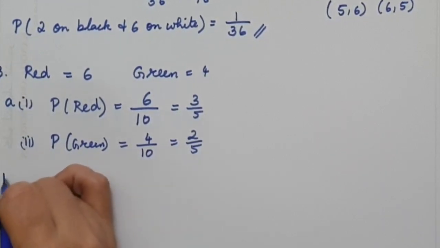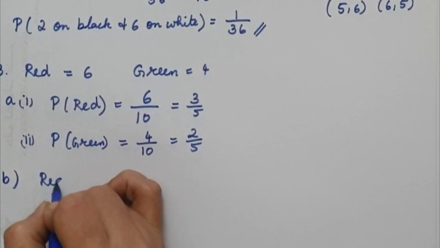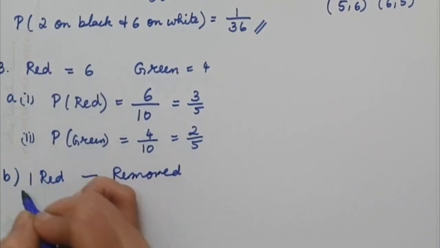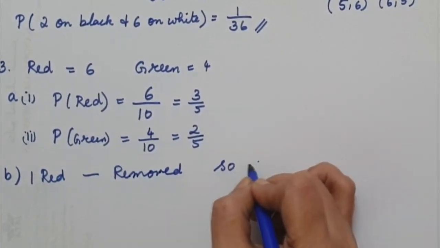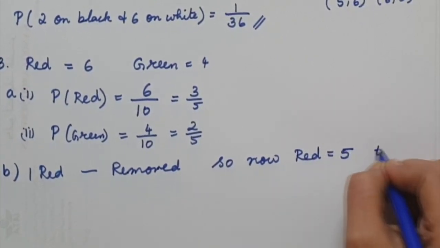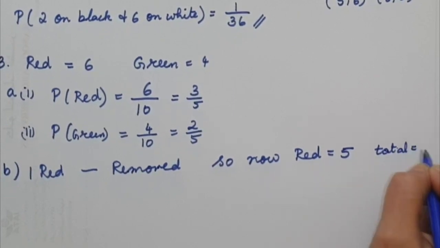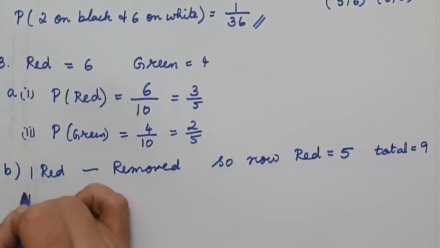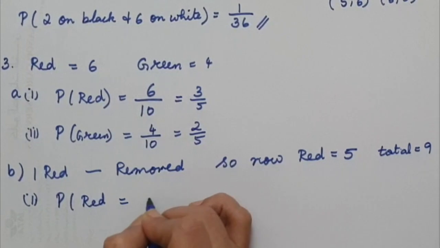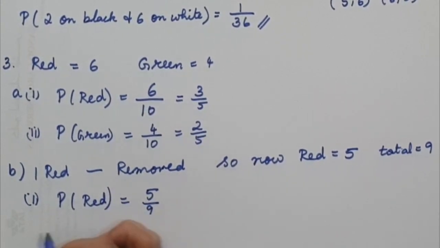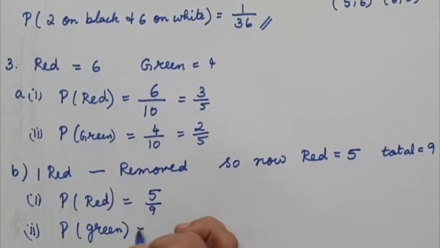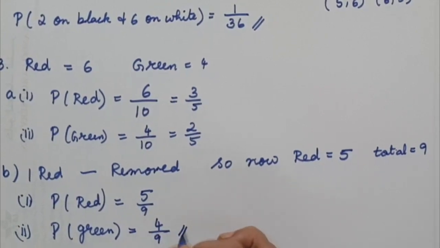Now in the second part of the question, B part, red is removed. So one red removed. What happens to red? Now red will be equal to only 5 and the total will be 9. Therefore, first part, probability of red will be 5 over 9. Second part, probability of green will be equal to 4 over 9.